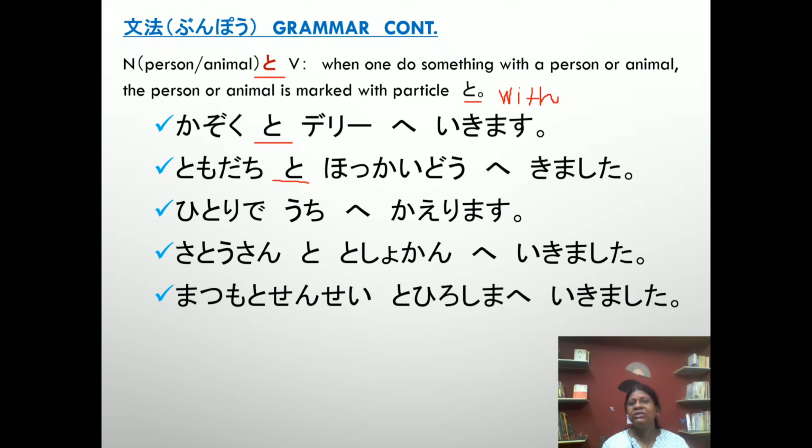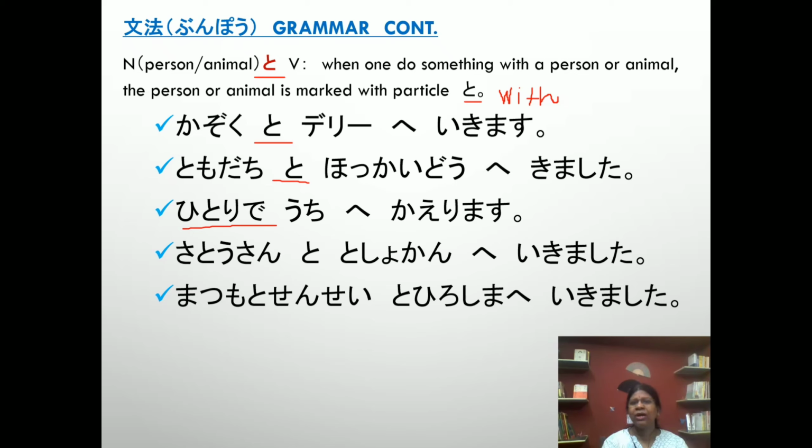Hitori de uchi e kaerimasu. I return to home alone. Here hitori de. Sometimes we go somewhere or return to some place, or we do some work also alone. In that case, particle to is not used.